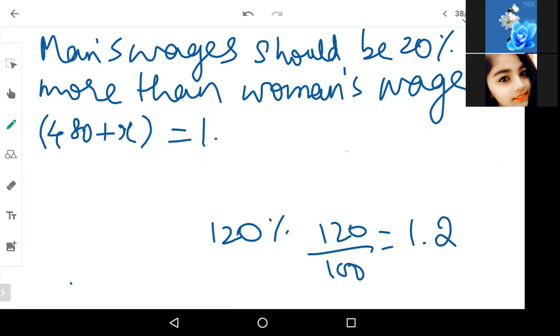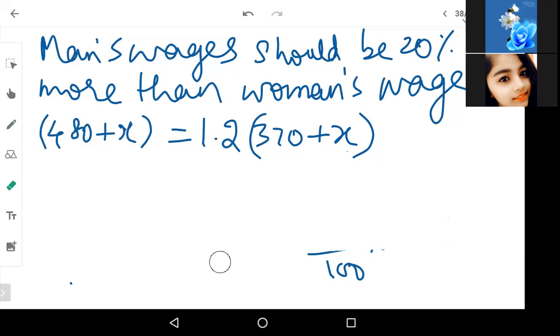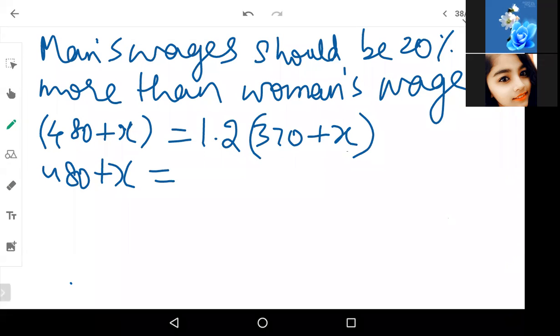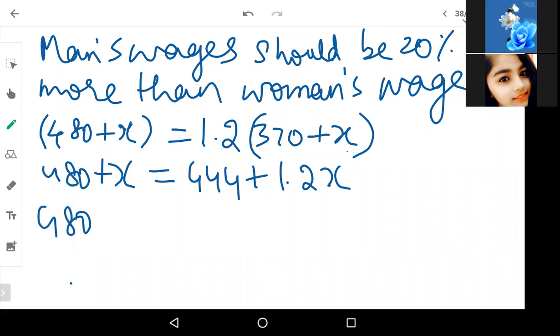So I'm writing that short form 1.2 into new wages of women, that is 370 plus x. Okay. Now quickly simplify this. How much do you get? 480 plus x is equal to 1.2 into 370 is 444 plus 1.2x. Okay, get all the numbers to one side and variables to the other side. So 480 minus 444 is equal to 1.2x minus x.